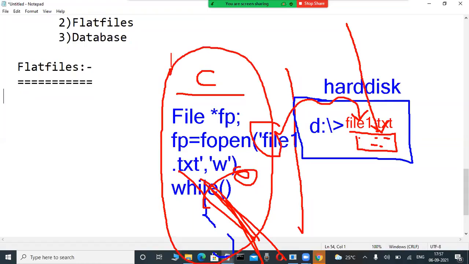In olden days, COBOL is a programming language, no? ADA is a programming language, no? Those types of programming languages. That is olden days, very difficult. Here we observed that through some programs only, we are storing data in the hard disk, in files only. That is called the flat file approach.